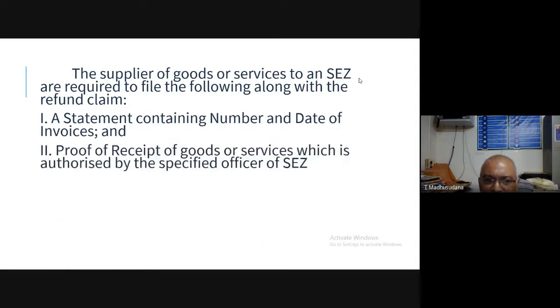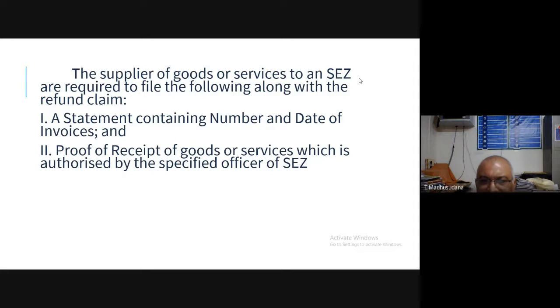Number two, proof of receipt of goods or services, authorized by the specified officer of the SEZ. That means a proof is to be enclosed showing whether the goods or services are received or not.